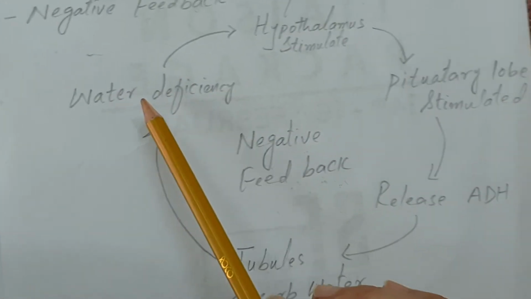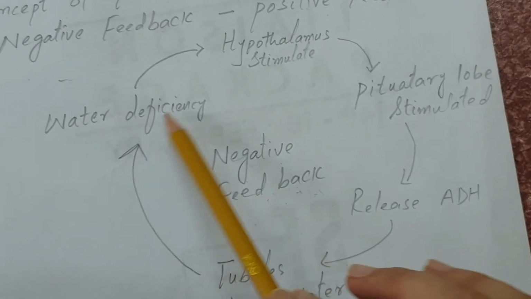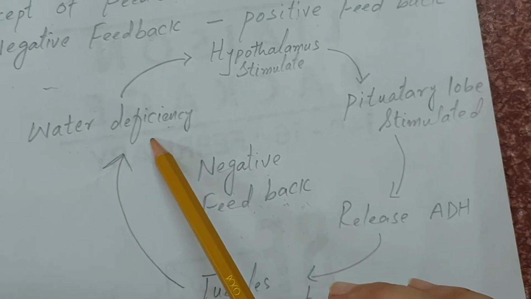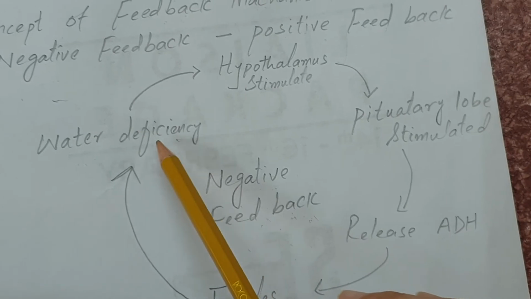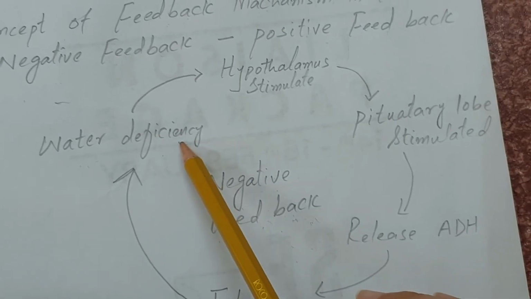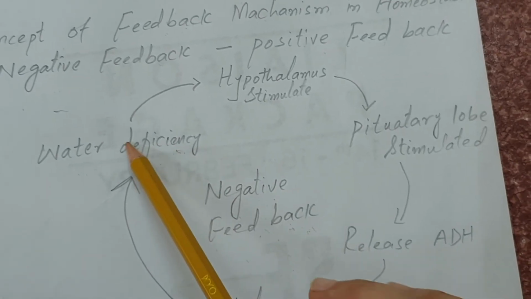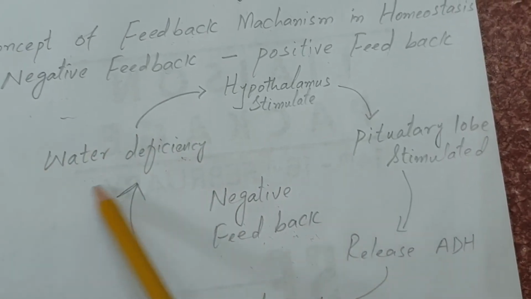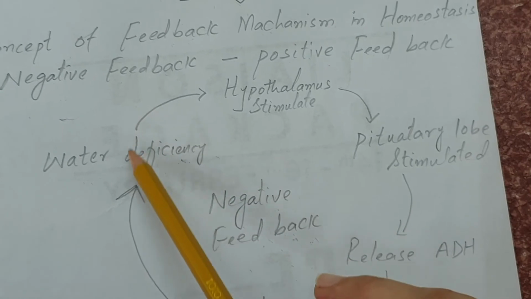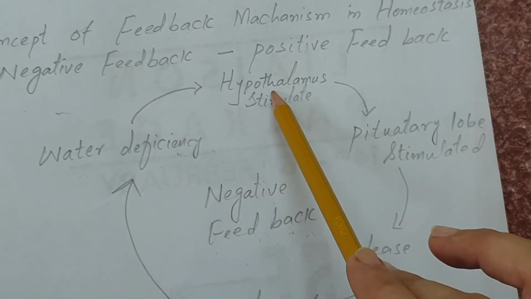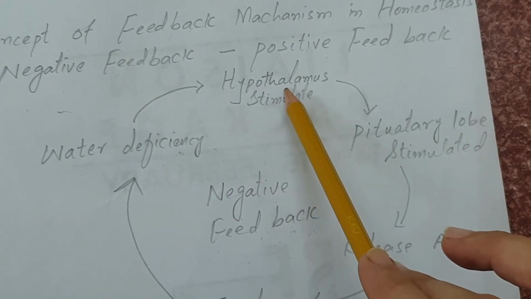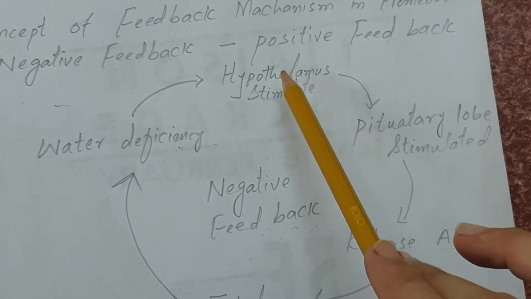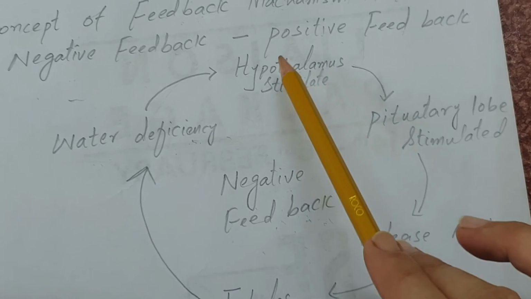Here we are taking the example of water deficiency. If the human body needs water and there is a deficiency of water inside the blood, what happens? The receptor receives that water deficiency, and provides information to the hypothalamus, which is considered a thermostat inside the human body.